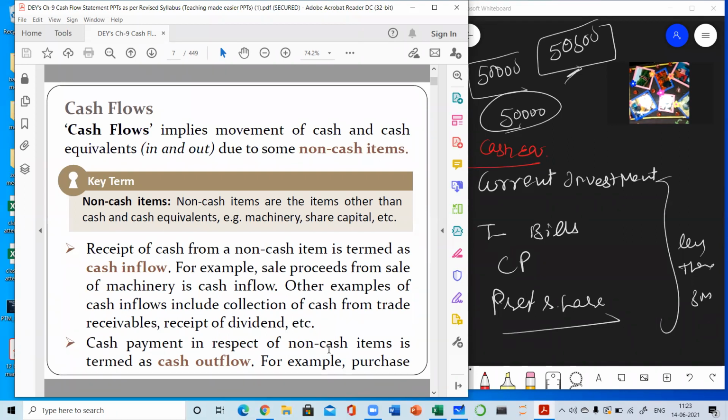For example, purchase of goods, salary paid, rent paid, insurance paid. So all these are the cash outflows. Inflows, for example, cash sales. Only the cash transactions will be recorded in cash flow statement. Whatever the credit transaction a business is doing, that will never find a place in cash flow statement. As the name signifies, the cash flow statement will record only the flow of cash. If a business has entered in any credit transaction, then that will not be recorded in the cash flow statement.